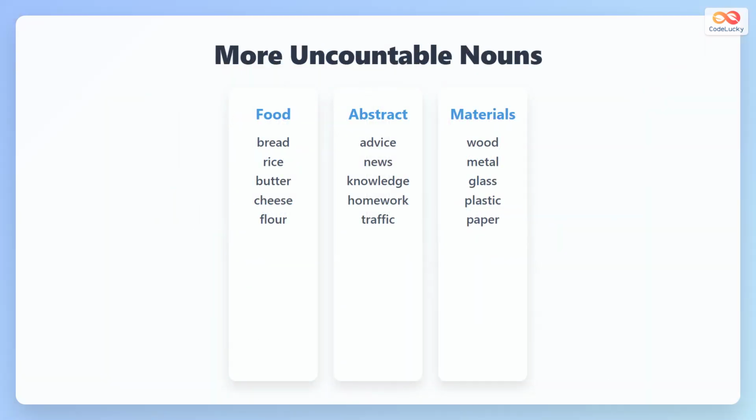Some more examples of uncountable nouns are food items like bread and cheese, abstract nouns such as advice and knowledge, and materials like wood and glass. These nouns are used with how much when asking about quantity. They are always singular and do not have a plural form.